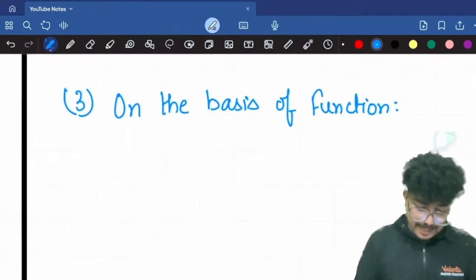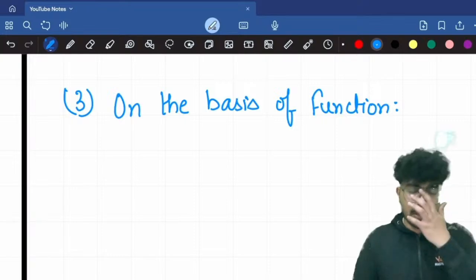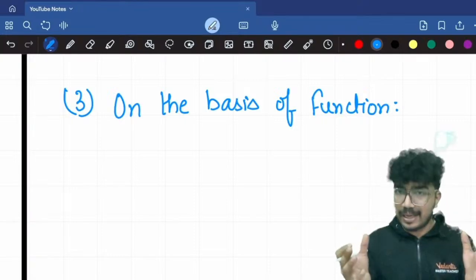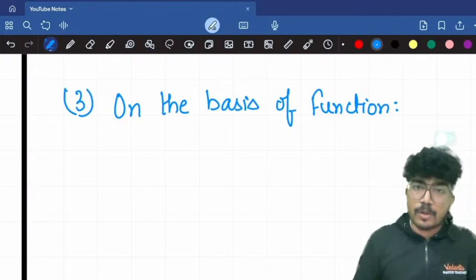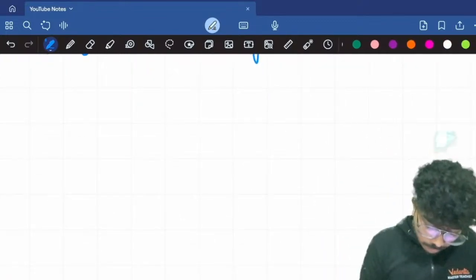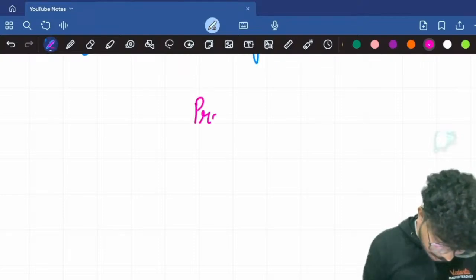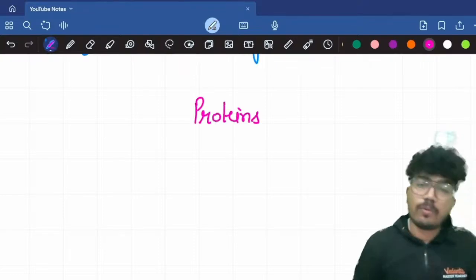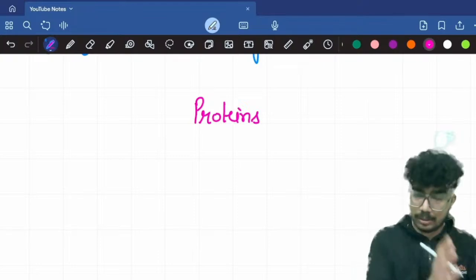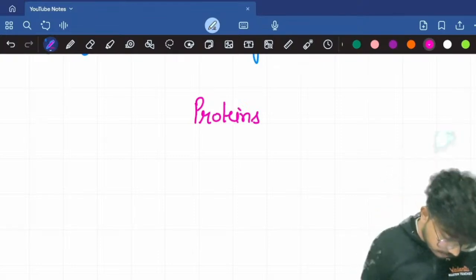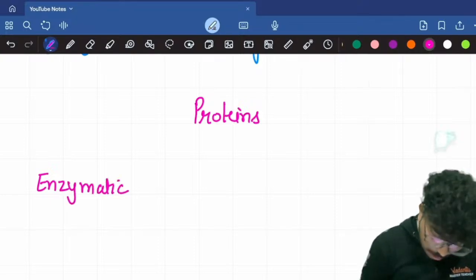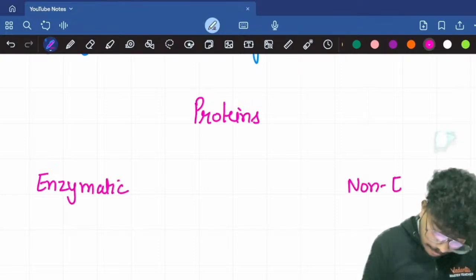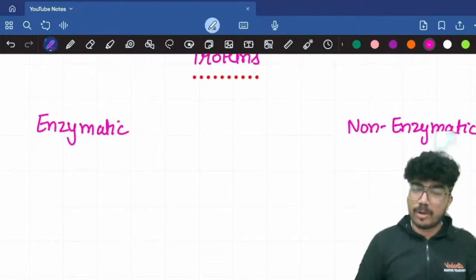Let's move on to the next criteria, that is on the basis of their function. This one is going to be quite lengthy, so I'll make a flow chart for you so that you can have the basic understanding. So again, we are talking about proteins. On the basis of their function, they can be either enzymatic or non-enzymatic.